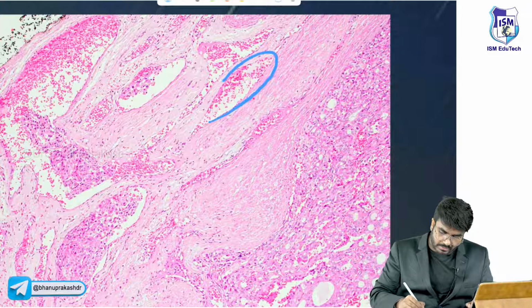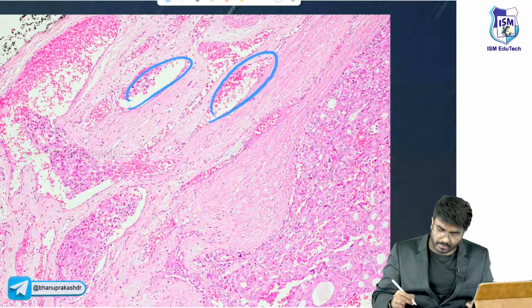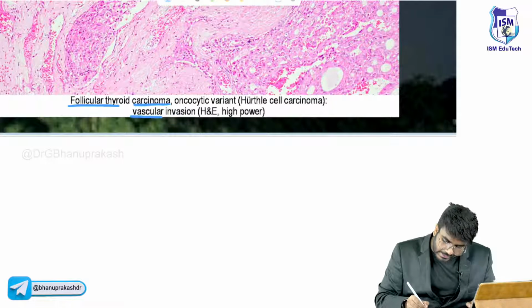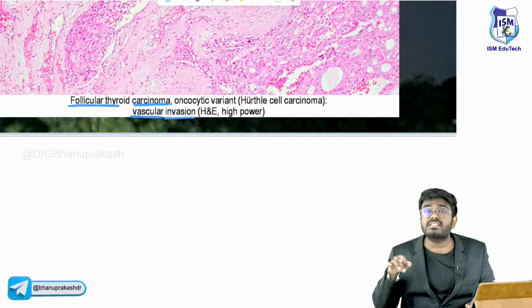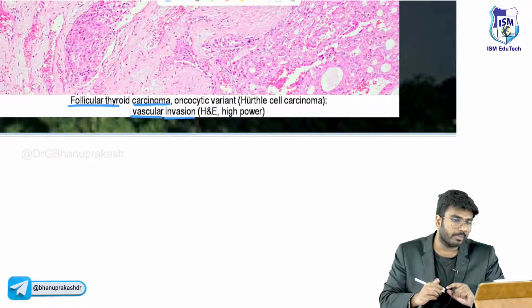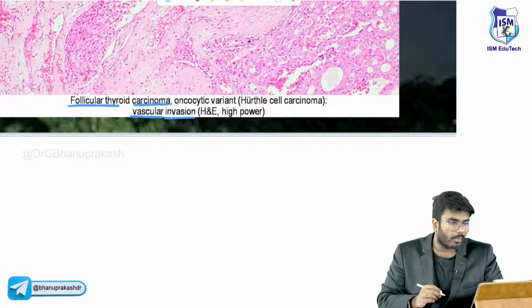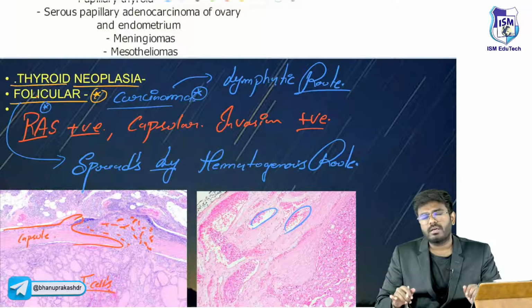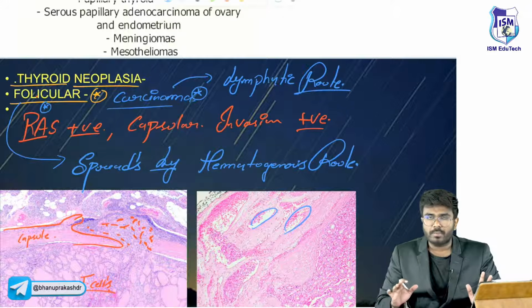See, what are these? These are the blood vessels. Tumor cells will go into the blood vessels. See, vascular invasion. The blood vessels are going to be invaded. So hematogenous spread is going to be seen. That is the important point which I want you to know. So follicular carcinoma is also completed.